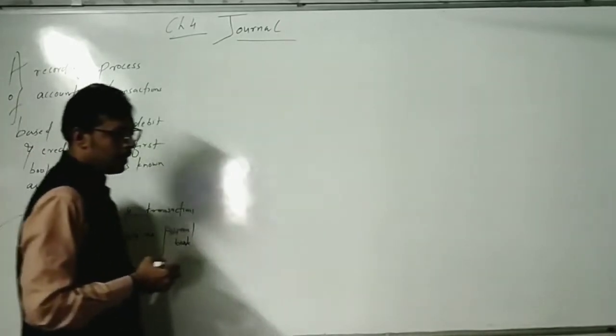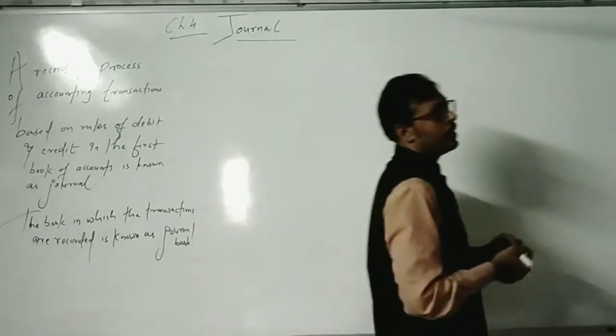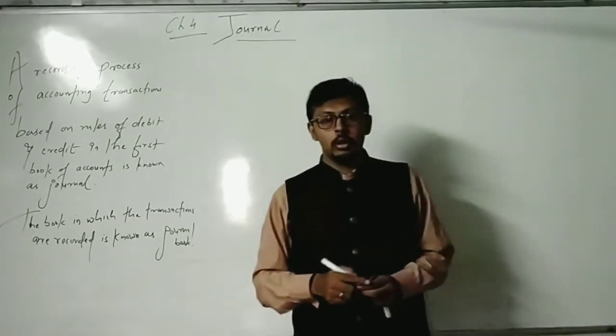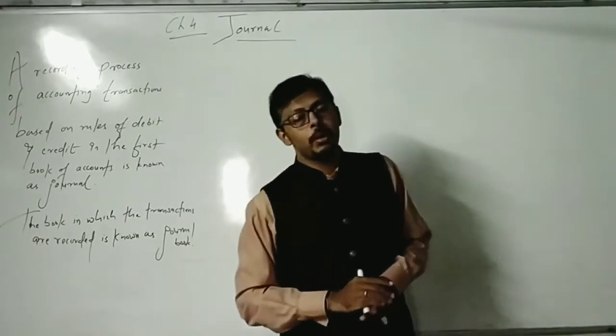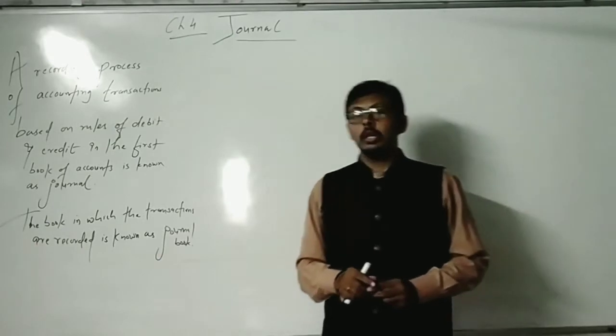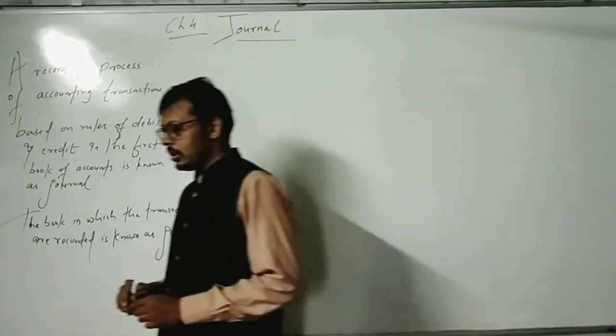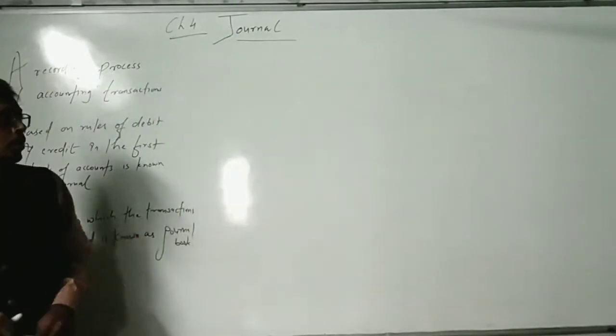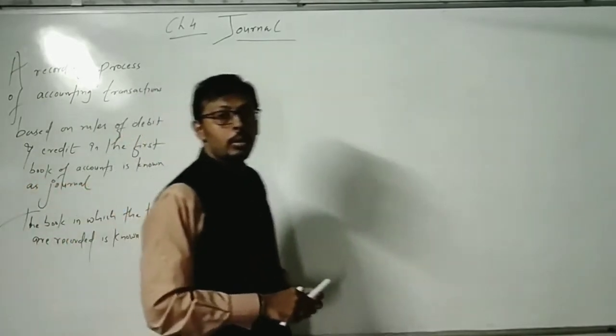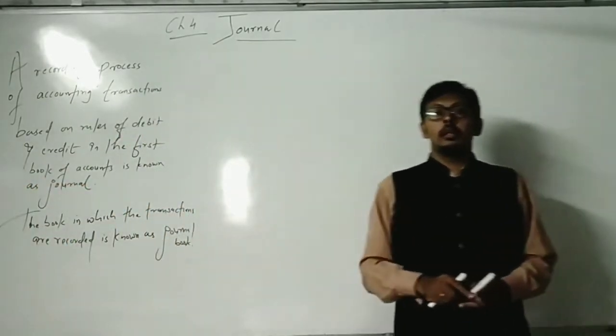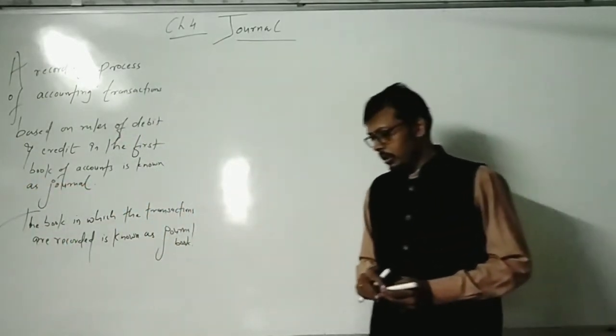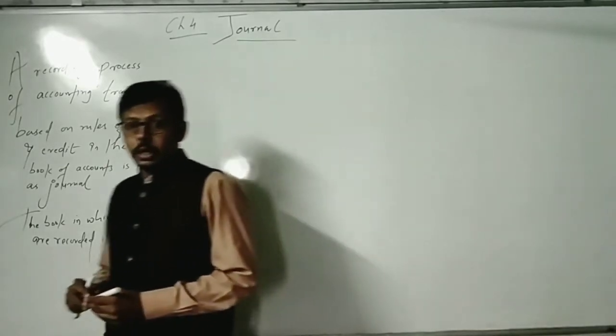This book में transactions की information दी जाती है, that is called the journal book. It is a fundamental, basic and prime book of accounting based on the vouchers on a daily basis. Based on the vouchers, we write the entries in the journal.